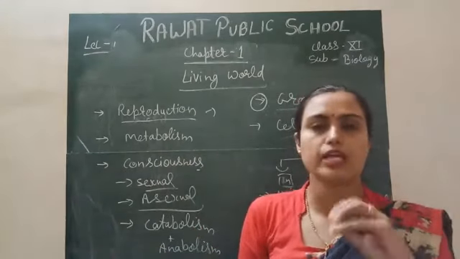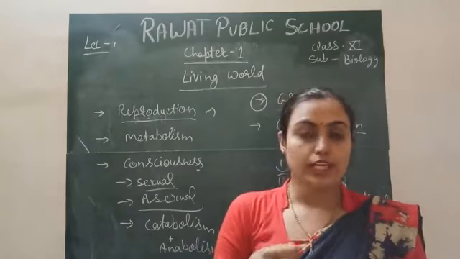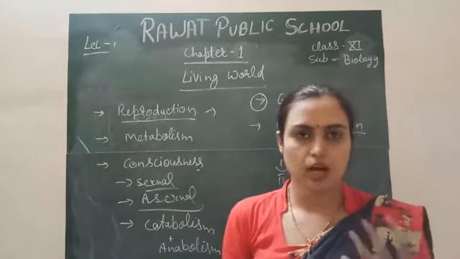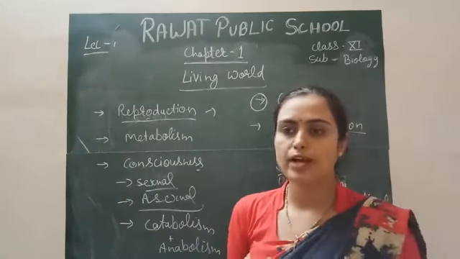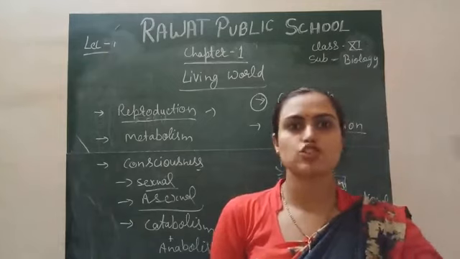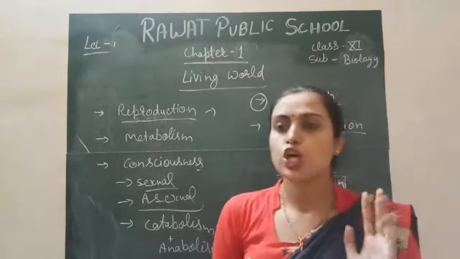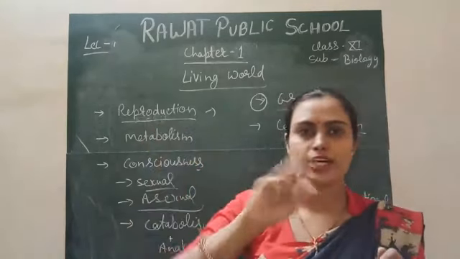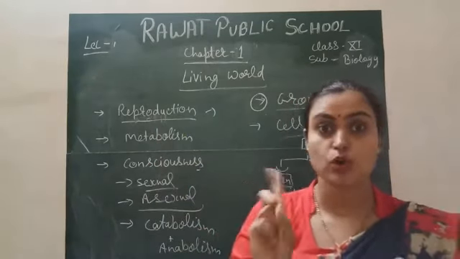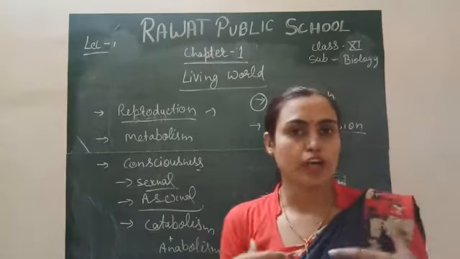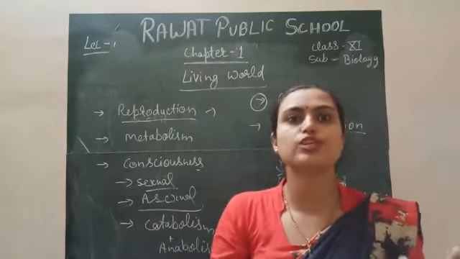This is called self-consciousness. One more example I will give you: our body has the capability of homeostasis. Homeostasis means we are warm blooded. Human beings are warm blooded. Warm blooded means our internal body temperature is fixed, but the external temperature is always variable in nature. So according to the external temperature, our internal temperature does not change, because we are warm blooded. But our body gives responses according to the variable temperature.